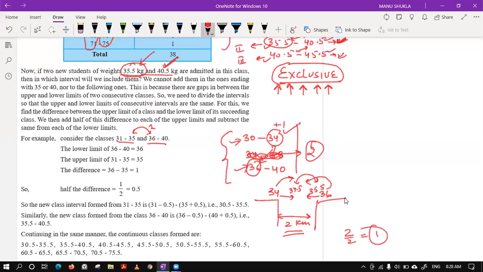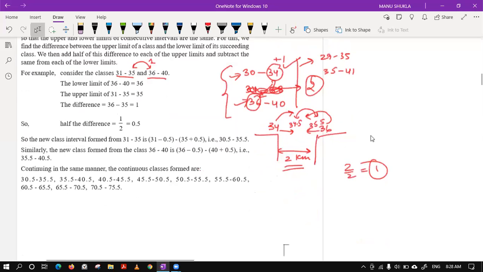So the interval will become like this: 29 to this becomes 35 and so on. This becomes 35 to 41 and so on. Things will be changed. Now it is fine, Yuvika? Yuvika, now is it fine?